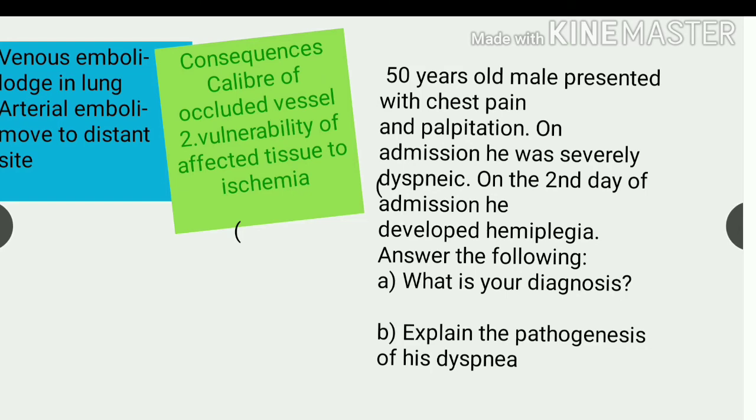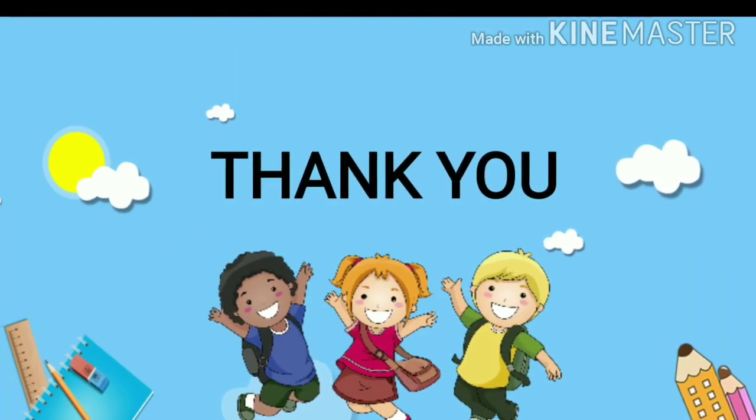Then the next question, explain the pathogenesis of his dyspnea. It is shortness of breath due to poor oxygen supply to the heart. And the pathogenesis is, it results from the multiple interaction of signals and receptors in the CNS, peripheral receptors, chemoreceptors, and mechanical receptors in the lungs and chest wall. And this was all about systemic thromboembolism.